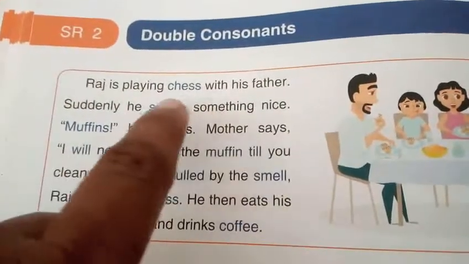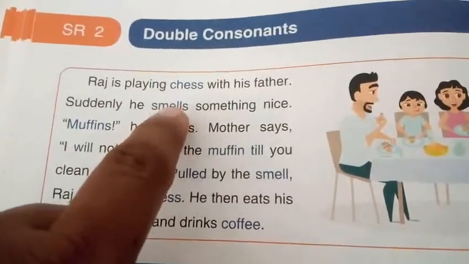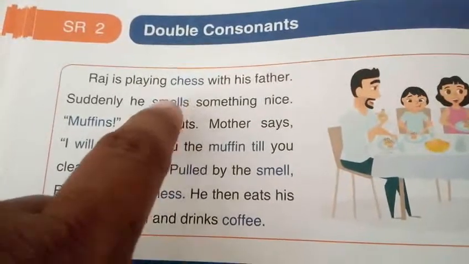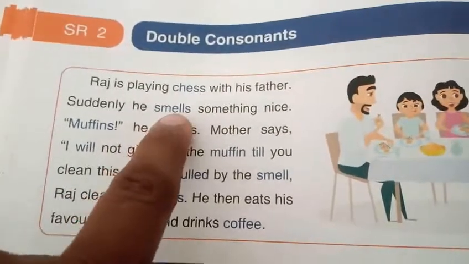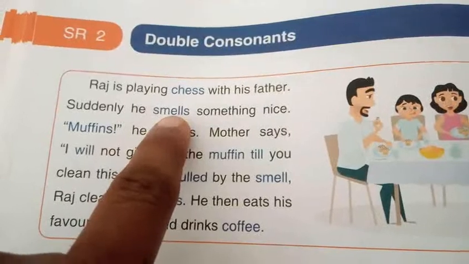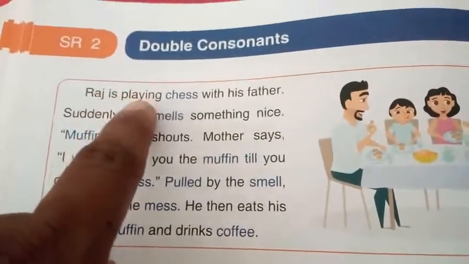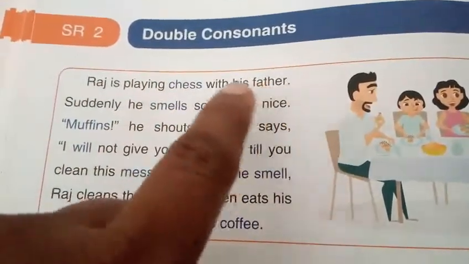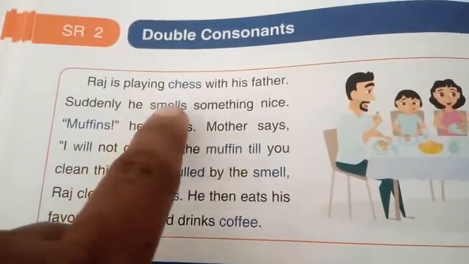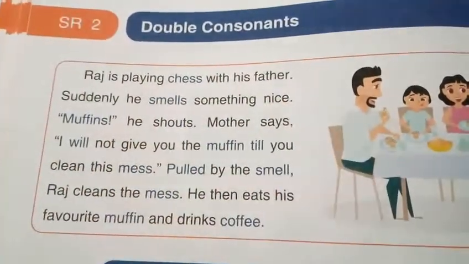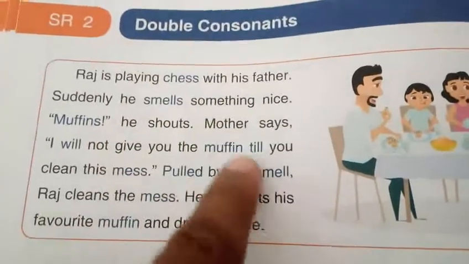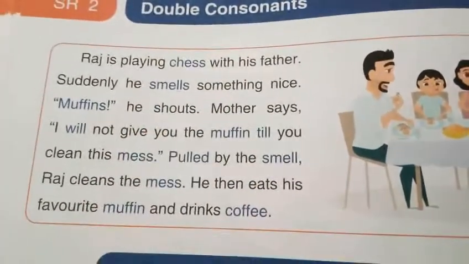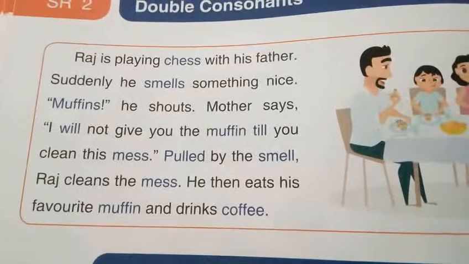From this sentence, this is a double consonant, right? So we have to read this word, use the sounds, right? Raj is playing chess with his father. Suddenly he smells something nice. So for the remaining sentences, you have to read this, okay?